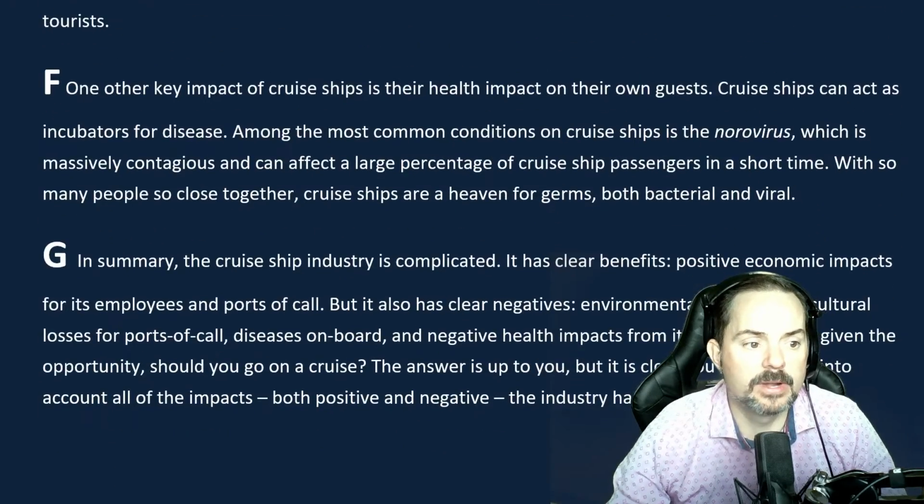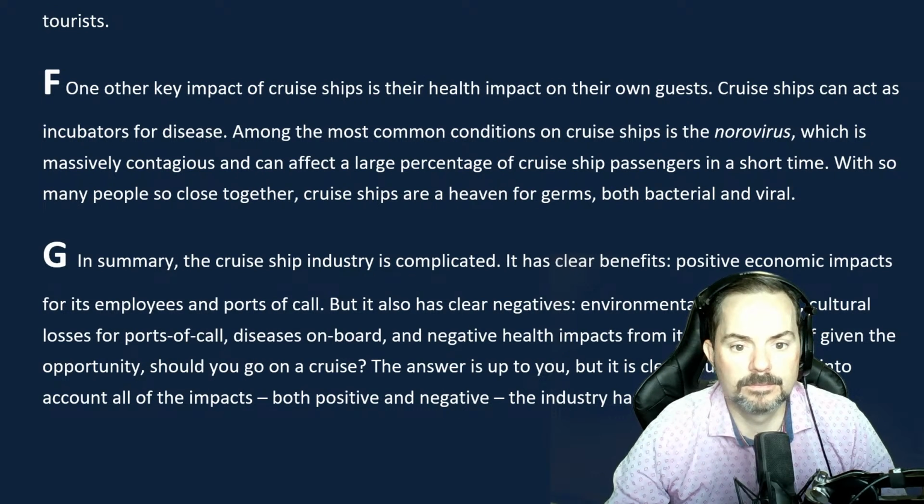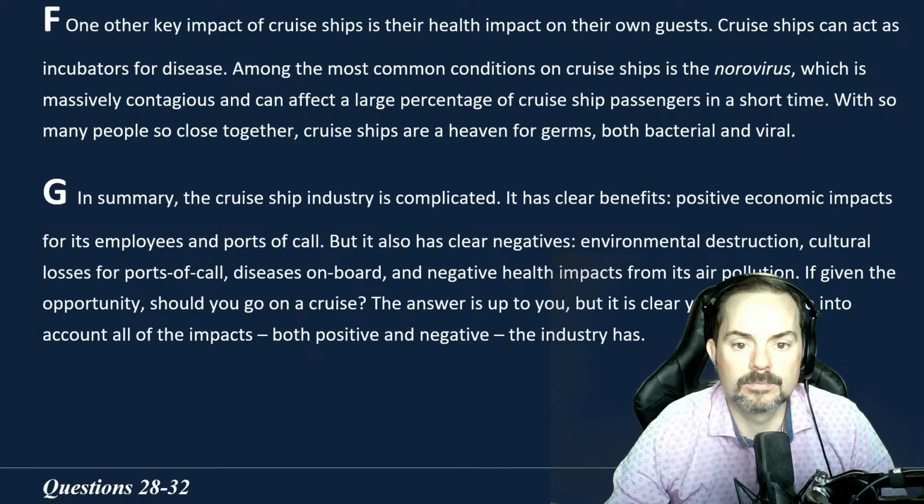Keep going. Read paragraph F. One other key impact of cruise ships is their health impact on their own guests. Cruise ships can act as incubators for disease. Among the most common conditions on cruise ships is the norovirus, which is massively contagious and can affect a large percentage of cruise ship passengers in a short time. With so many people so close together, cruise ships are a heaven for germs, both bacterial and viral. Okay.